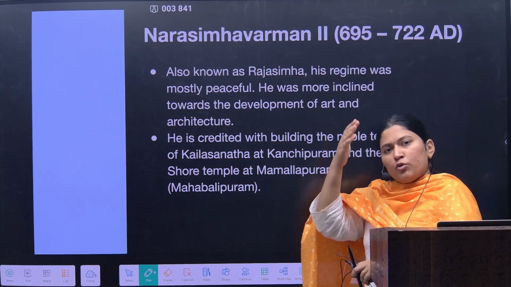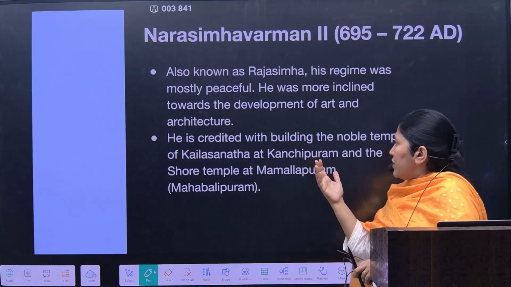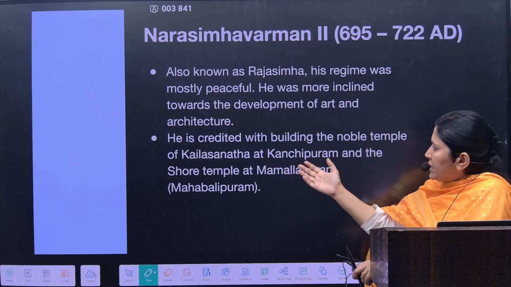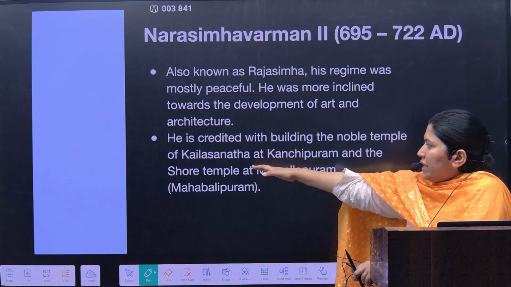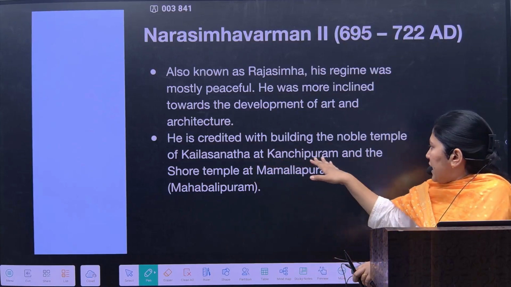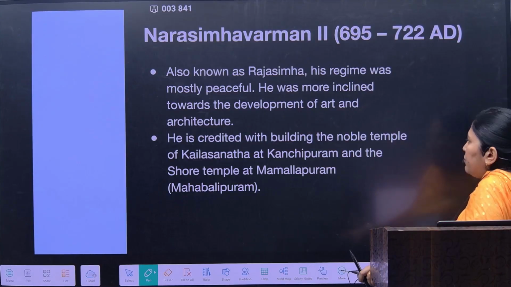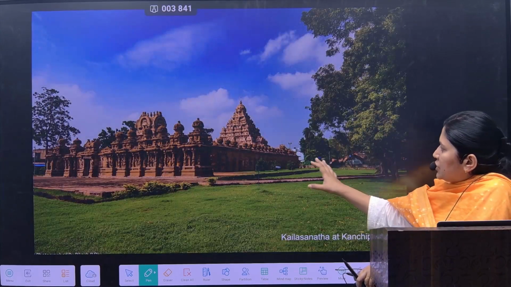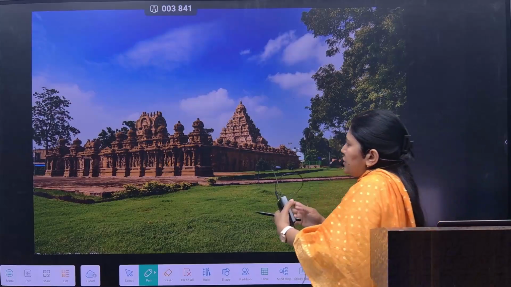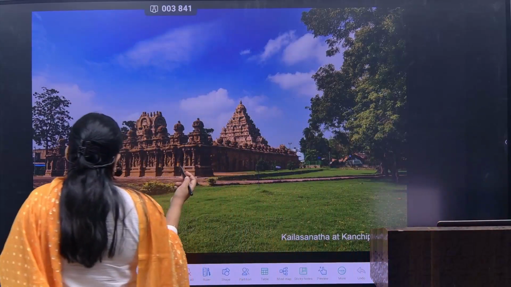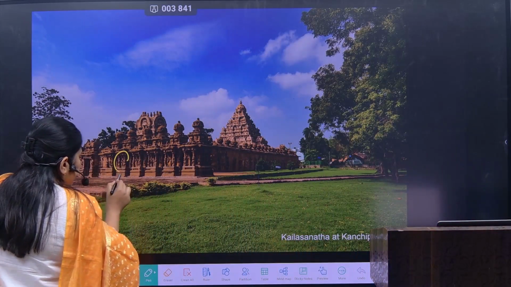So the Coromandel coast had more development, building noble temples like Kailashnath. Kailashnath is the Shaivite temple at Kanchipuram, and there is the shore temple at Mamallapuram. So just see the images of this. This is the Kailashnath temple. See the architecture over here, how intricately it has been developed.